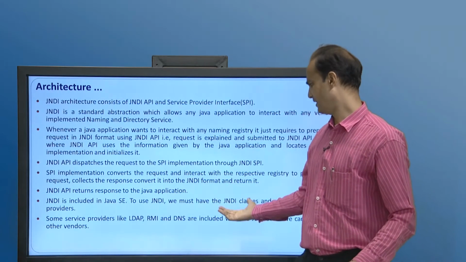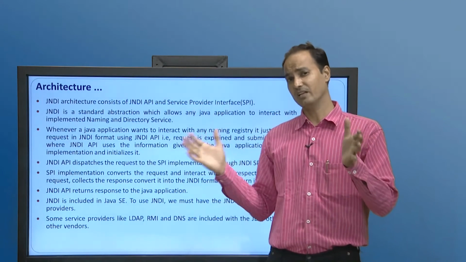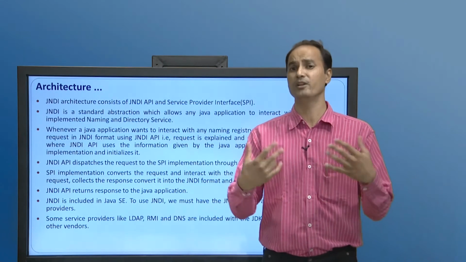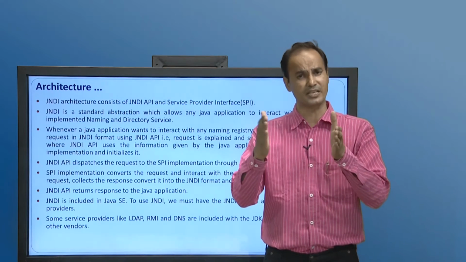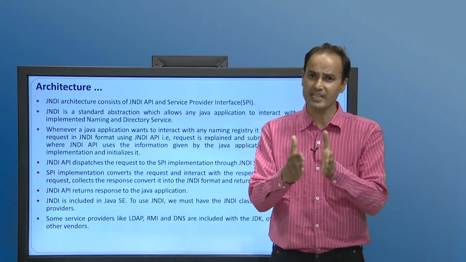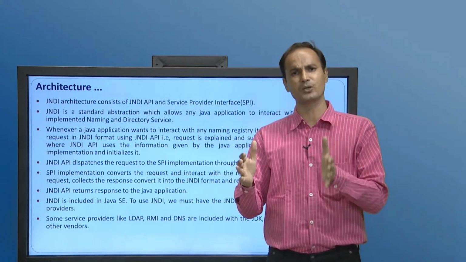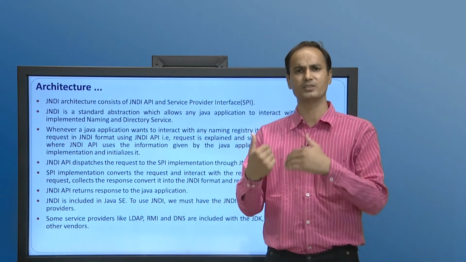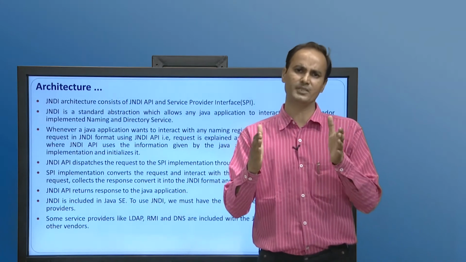Some service providers like LDAP, RMI and DNS are included with the JDK. Now, after learning the architecture, we need to know how to implement JNDI in Java applications. JNDI comes with the JDK; it is included in the Java Standard Edition, so when we download and install the JDK, it comes with it.